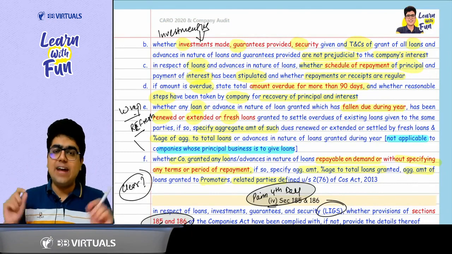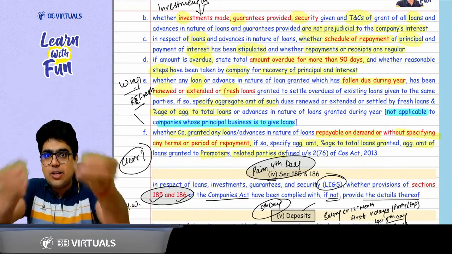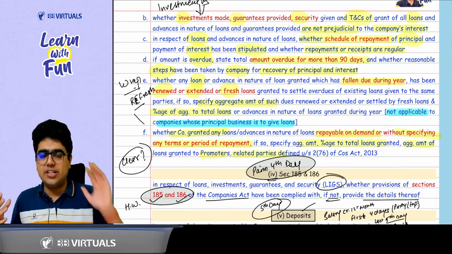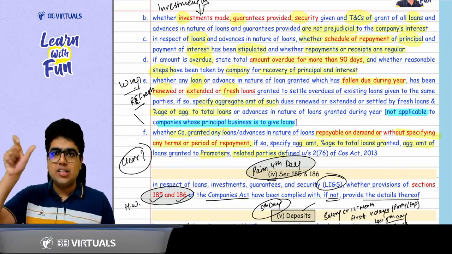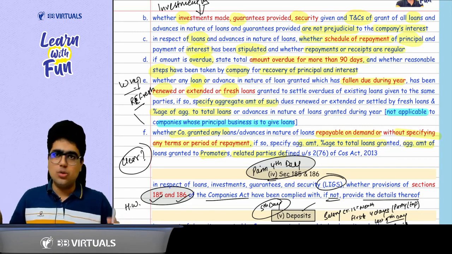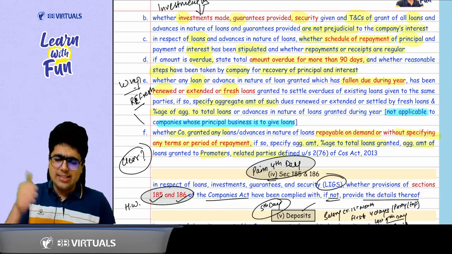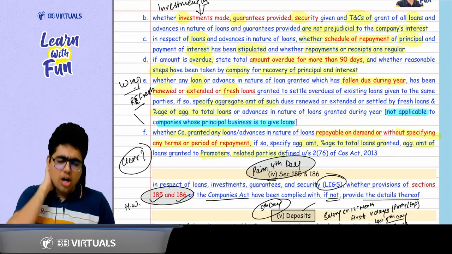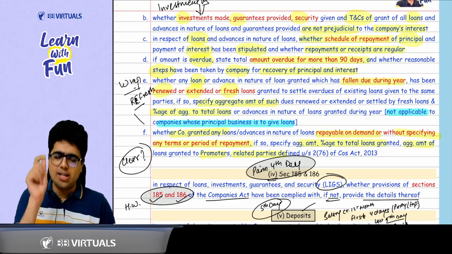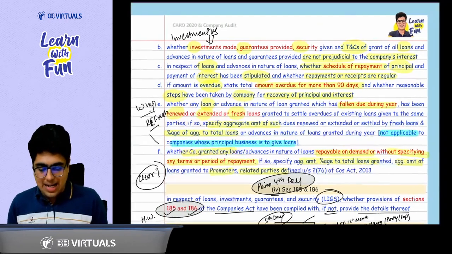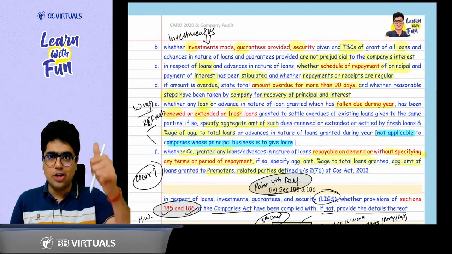Now, why did this happen? Why did these bad loans happen? Sir, what were the two types of bad loans? One which was expected to be due within the year, but the company refreshed it. Refreshed means either it renewed it, extended it, or a fresh loan was issued. Then again, you need to mention the amount of loan and its percentage to the total loans. And the last point is, a loan was issued during the year without any due date. That means it is repayable on demand or without any terms of repayment. Again, you need to mention the amount, percentage to the total loans, and the amount given to the relatives and promoters. Remember, again, this second last point is not applicable to the companies whose principal business is to give loans. Got it? Got it, sir.